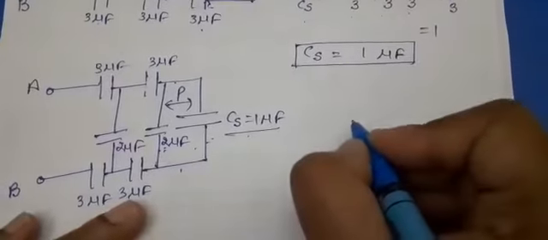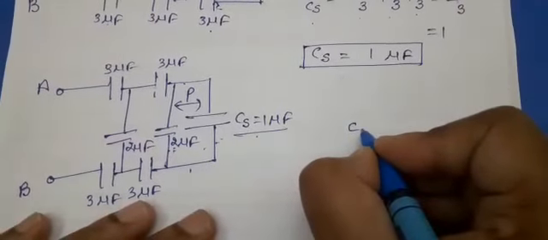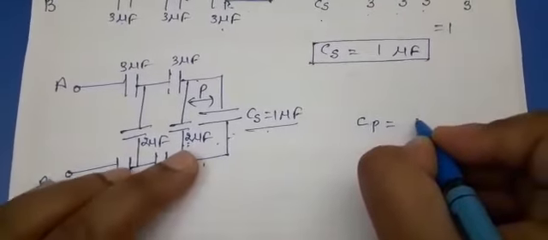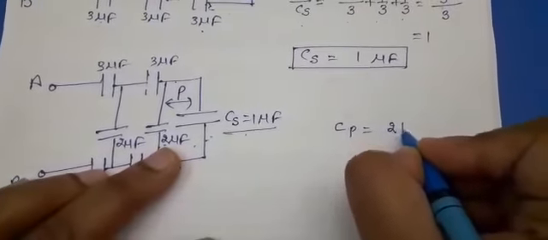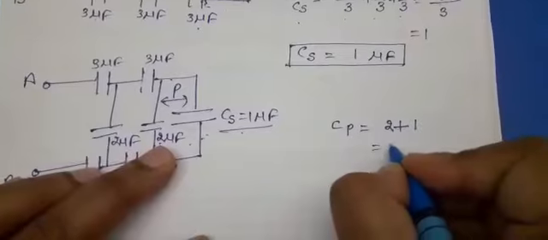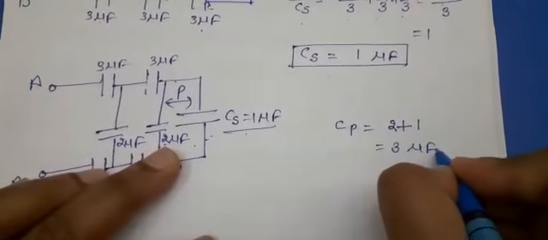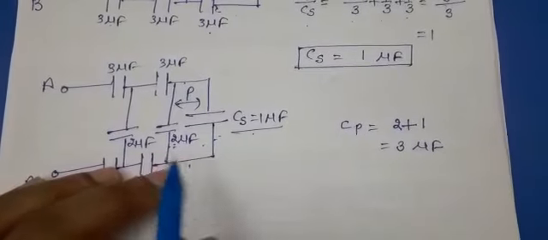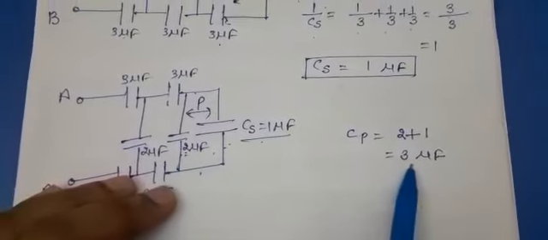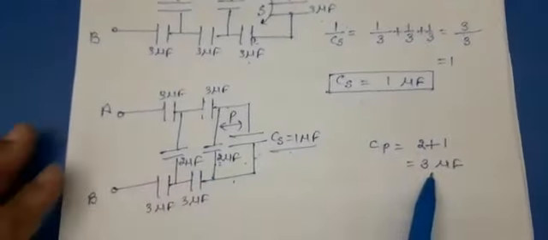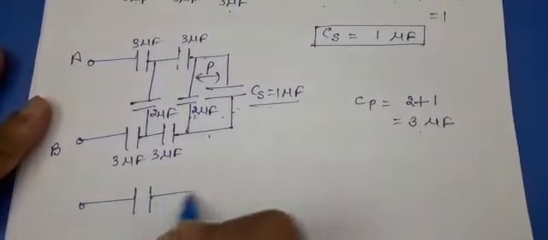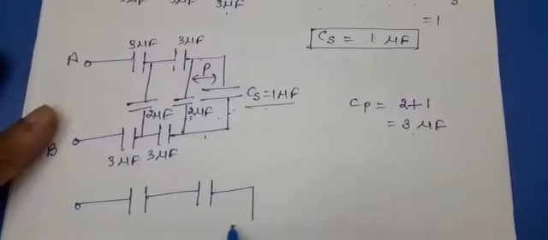So for a parallel combination, you will take C1 plus C2. Here one capacitance is 2 and the other is 1, so it will be 3 microfarad. So this is the parallel combination and the equivalent capacitance will be 3 microfarad. Then further, you have to repeat the same steps again.